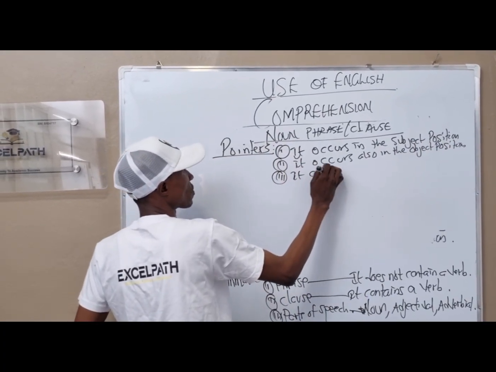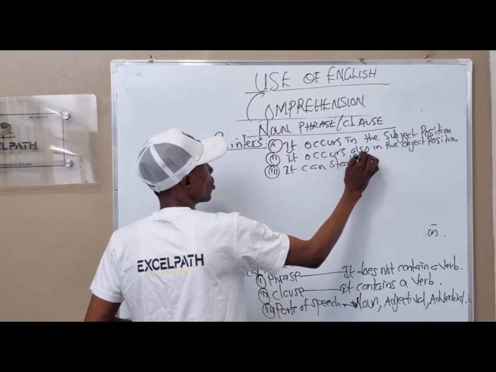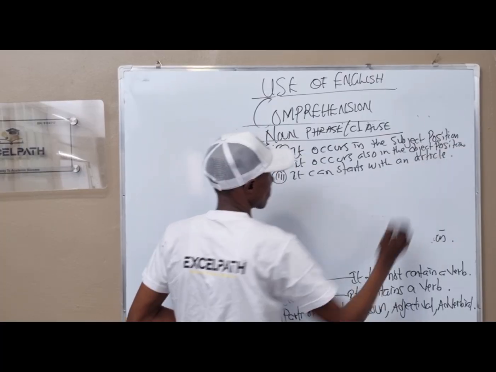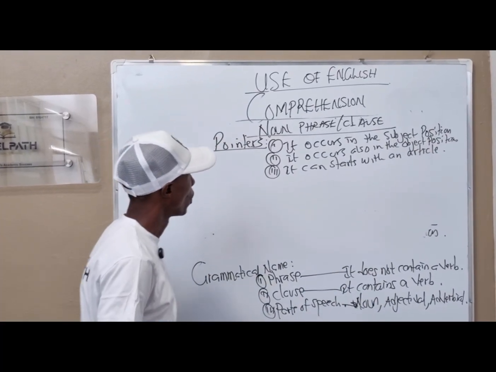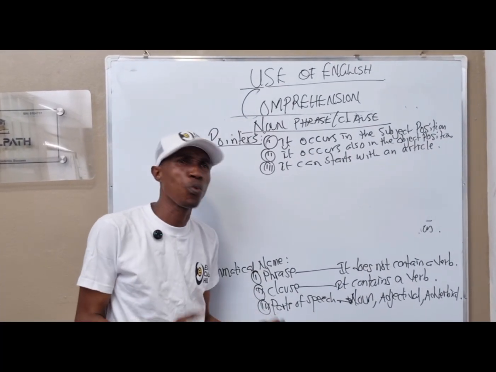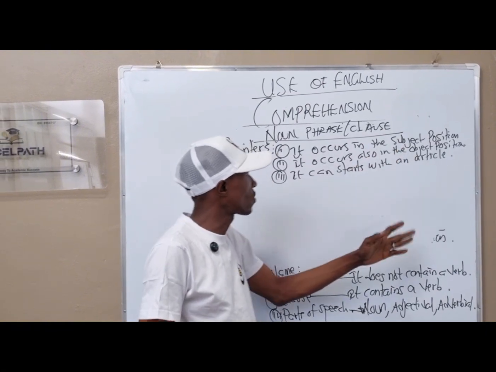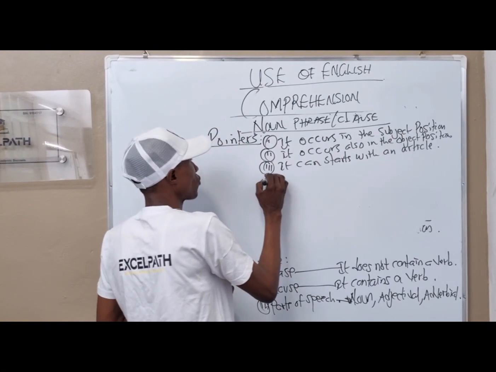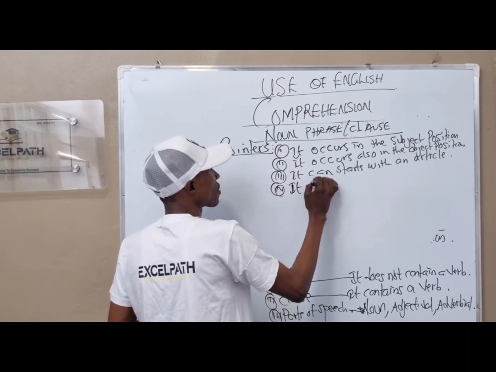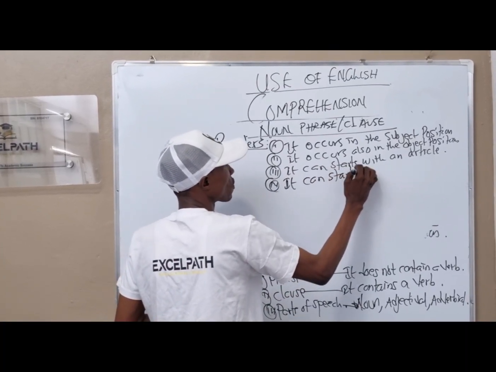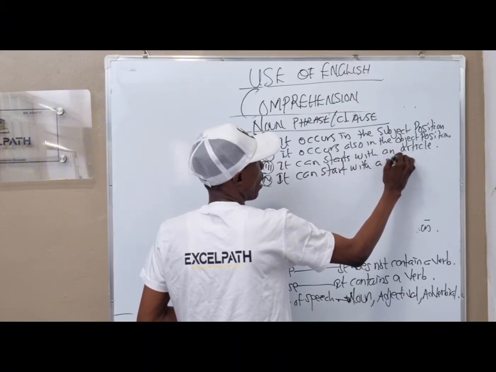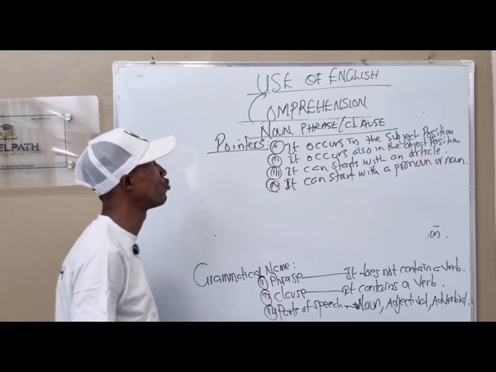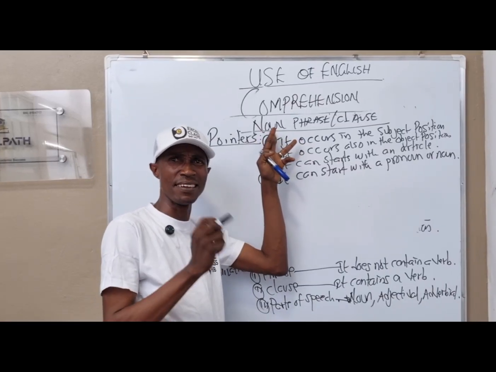Number three, it can start with an article. So whenever you see a question that starts with subject or object and starts with an article, or it can also start with a pronoun or noun, whenever you see such words, you should know that they are going to be classified as a noun.